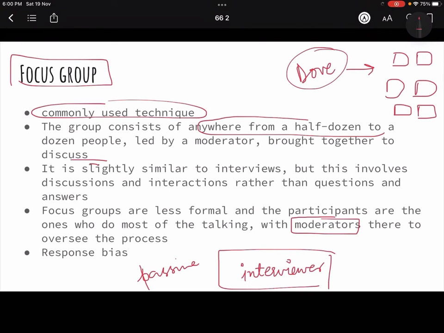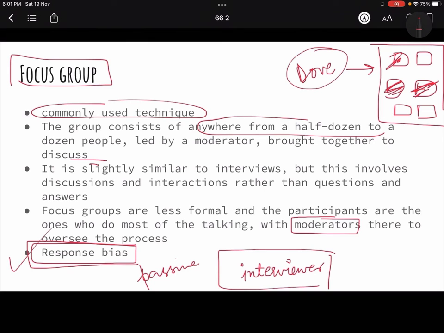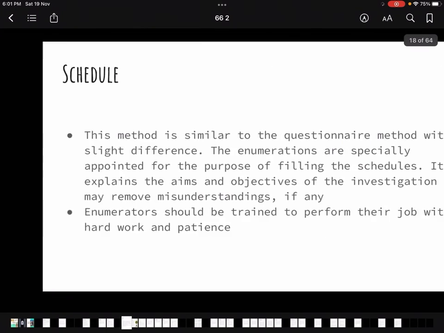But this also has a problem, that every person will come with their own response bias, right? That means if there are these 6 people whom I'm taking as a focus group, they might have their own biases because she might not like Dove. She might like it, she might feel that the products are very costly. So everybody has their own bias. So bias will come in, okay? So this was focus group.